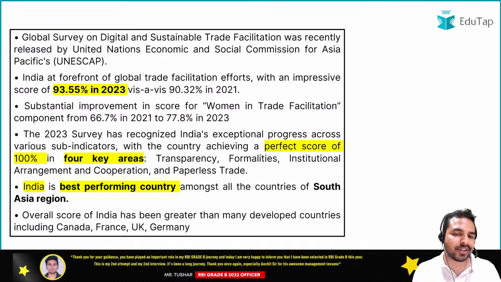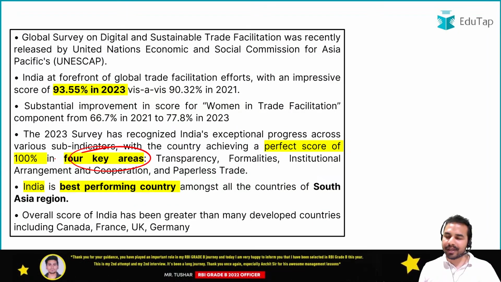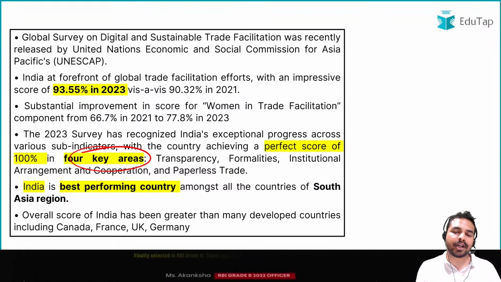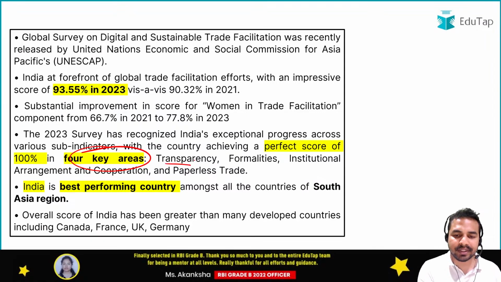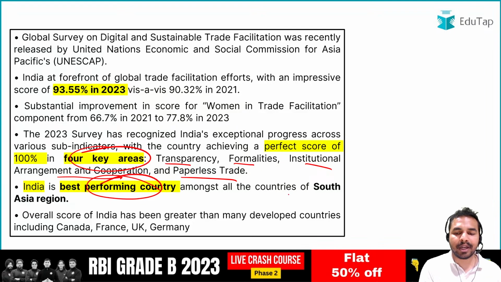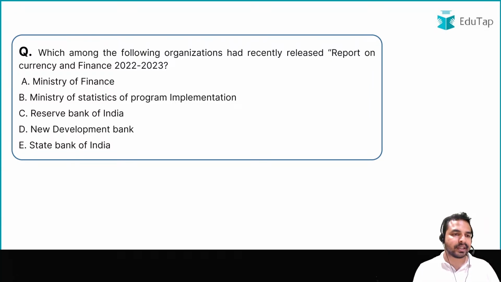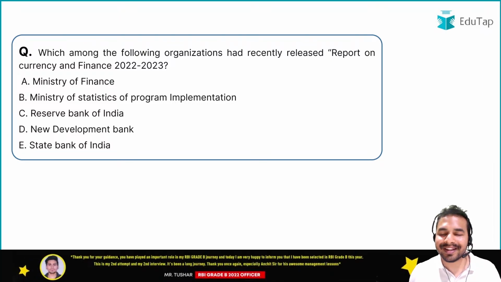Because India has achieved this score in a total of 4 key areas. Which are the 4 key areas in which India has scored 100%? That is transparency, formalities, institutional arrangement and cooperation, and paperless trade. So these are the 4 key areas in which India has got the perfect score of 100%. Okay, and India is also the best performing country amongst all the countries of the South Asian region. So guys, now we move on to our next important report, that is the report on currency and finance.